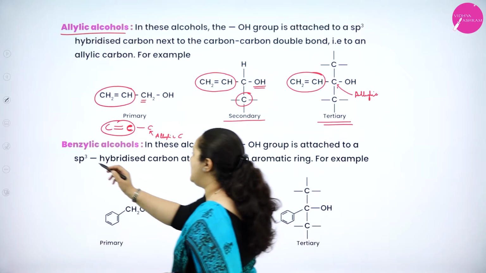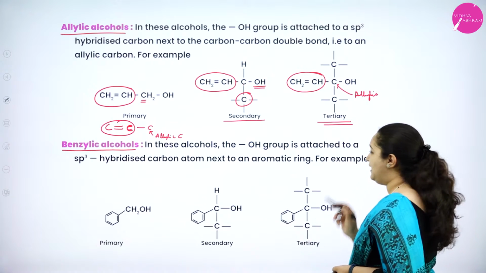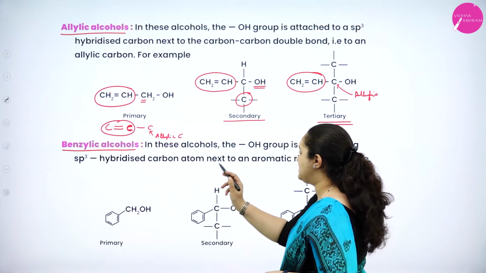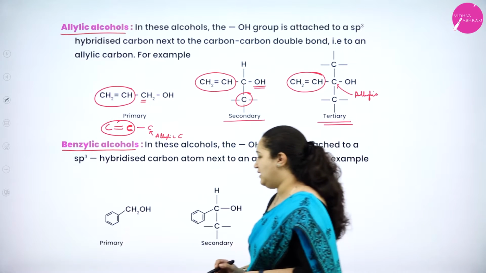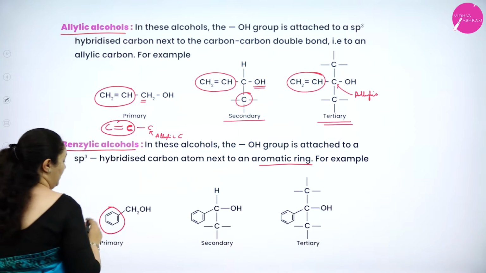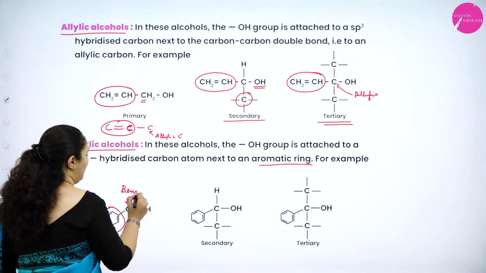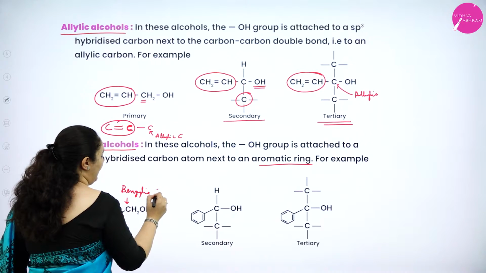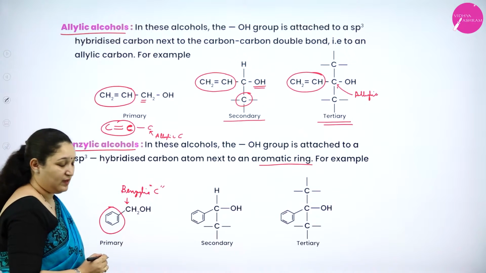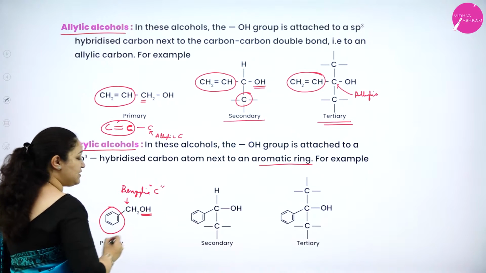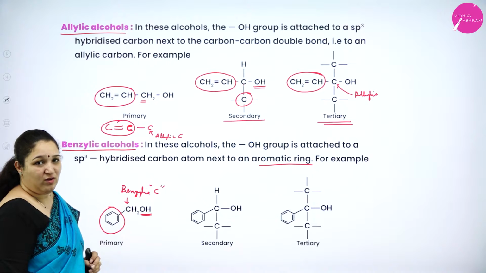Next is benzylic alcohols. In these alcohols, the OH group is attached to an sp3 hybridized carbon atom next to the aromatic ring. Here you can see you have the benzene ring. Next to that there is a carbon atom. This carbon atom is called as benzylic carbon. Why? Because this carbon atom has got a benzene ring attached to it. And on the same carbon atom, OH is attached. So it is primary benzylic alcohol.